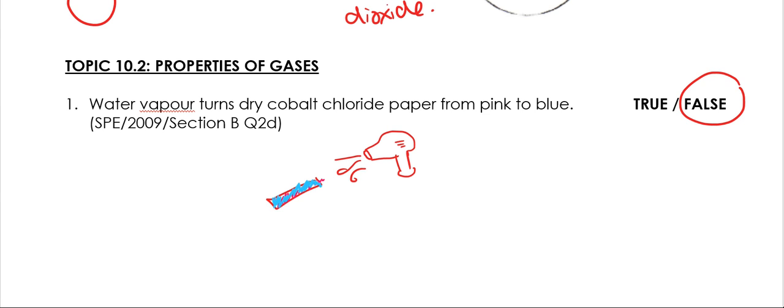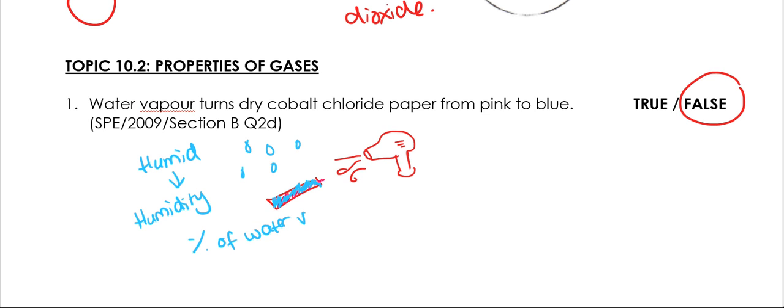What happened here was because the cobalt chloride paper that we had was pink because we're in Brunei, and Brunei is a very humid country. Humid comes from the word humidity, and humidity refers to the percentage of water vapor in the air.